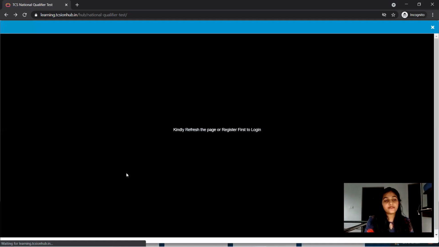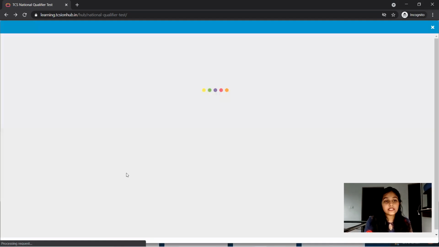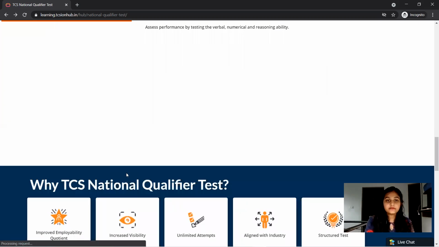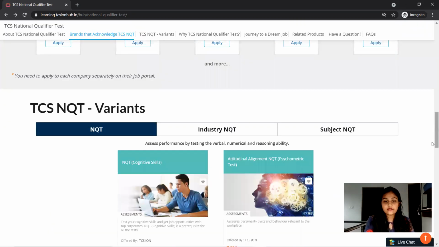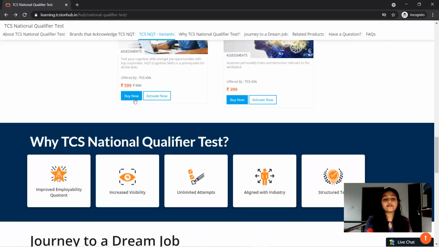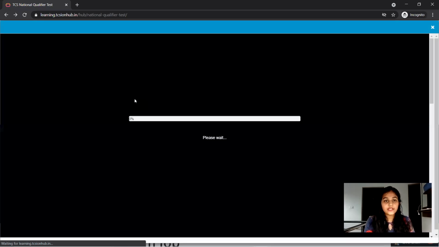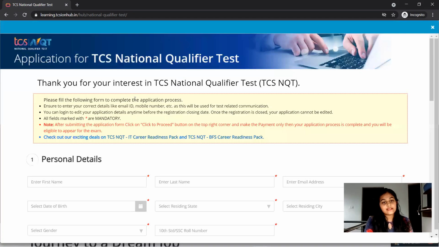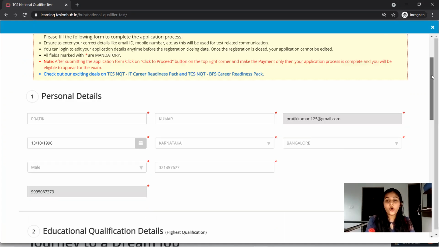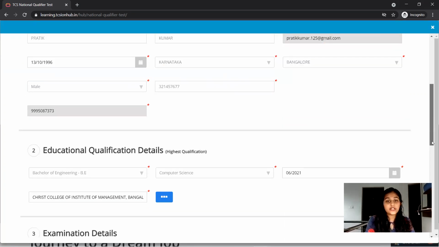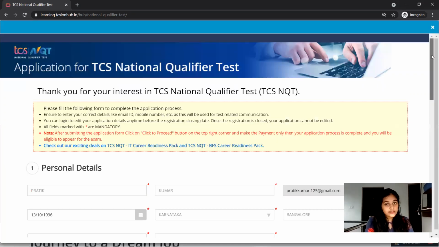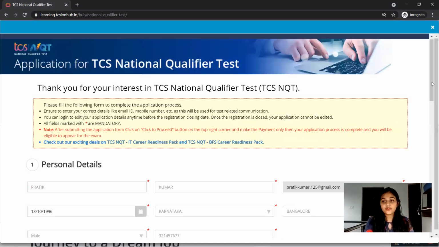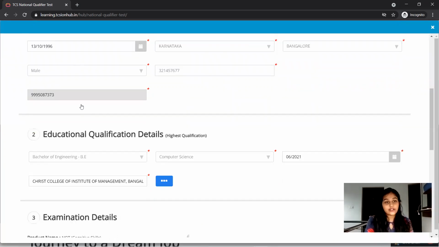Here you can see I've got a page where you have to fill in your personal details. This is the first stage. You have to give your personal details. Since I have already made a random account, I have given all the personal details here, like education and examination details, everything. If you're new to this, you have to fill in everything one by one. You have to generate an OTP and verify your phone number, everything you have to do by yourself.